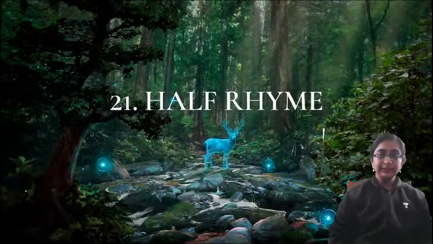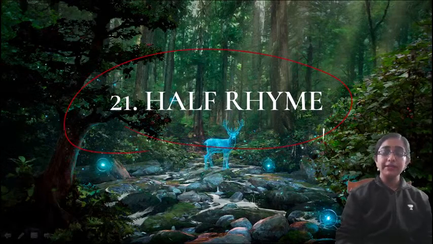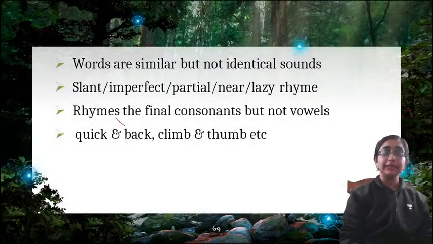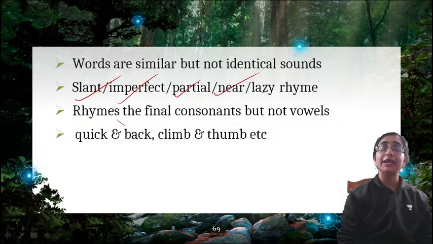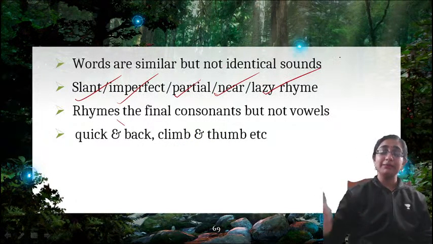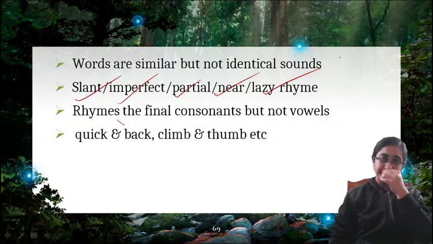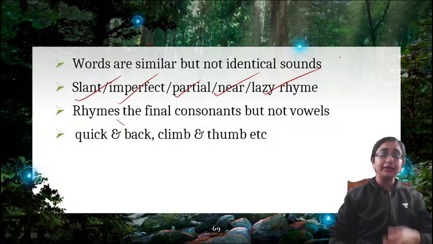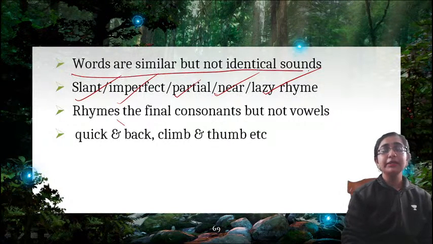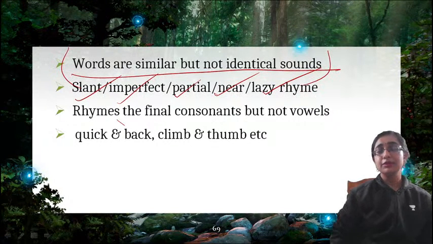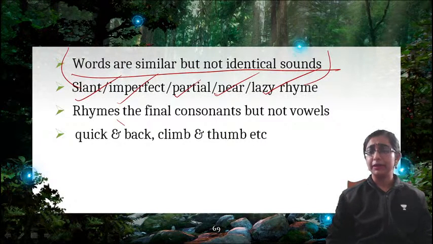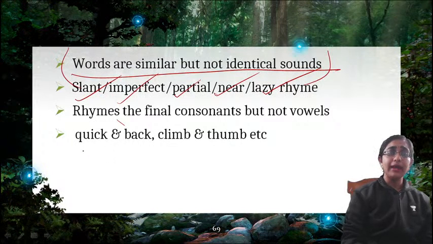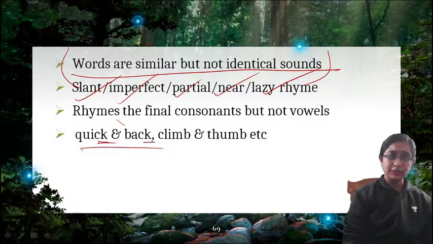Okay. Now next is half rhyme. What is half rhyme? Half rhyme has a number of names. It can be called slant rhyme, imperfect rhyme, partial rhyme, near rhyme, lazy rhyme. So many names are there for a single type of rhyme. So what is half rhyme? Words that are similar but not identical in sound. So half rhyme means that words are almost similar but not exactly rhyming. For example, quick and back. Almost similar. Here is also CK, here is also CK.